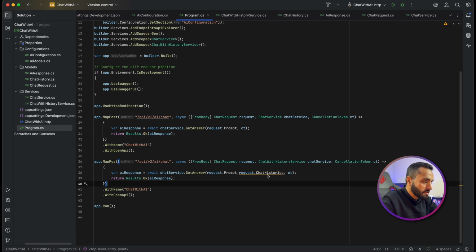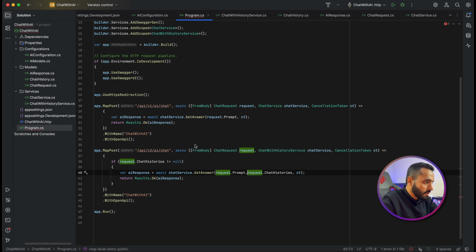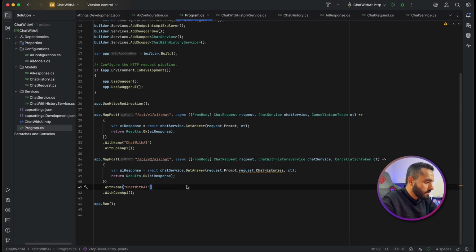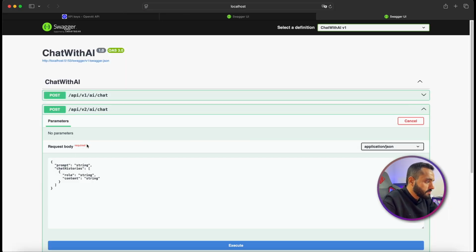Let's see here what is the recommendation. It says ignore, not required. Okay, but instead of chat with AI, chat with AI with history. Okay, and let's try to run again. I will go with version 2, try it.